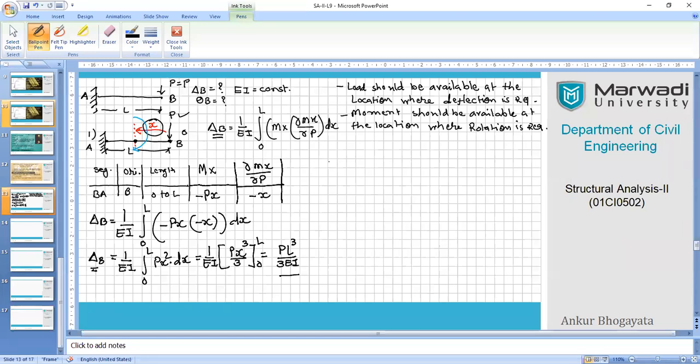For that, we will generate our new condition where we will be following rule number 2. This is rule number 1 we have followed. Fortunately, we had a force at the same location, so we did not need to worry about any fictitious forces to be applied. But in the second case, if you want the slope at point B, you must have an associated moment. That moment should be externally available. Now in our problem, an externally available moment is not there. So we need to apply a fictitious moment.